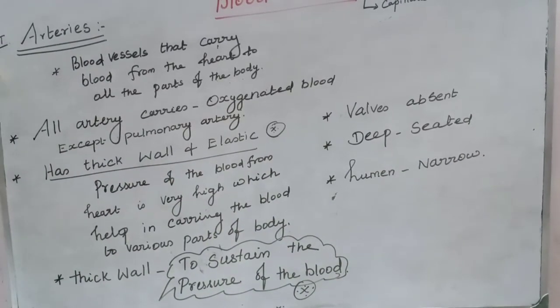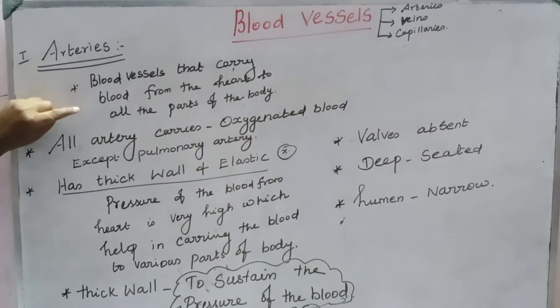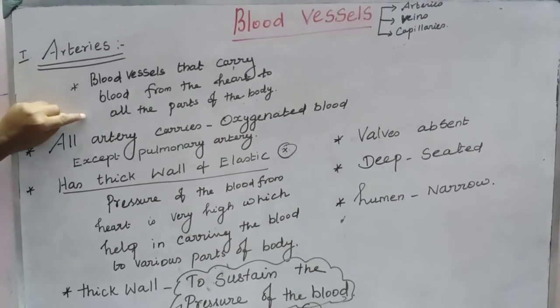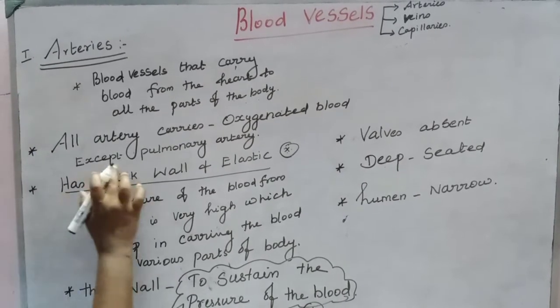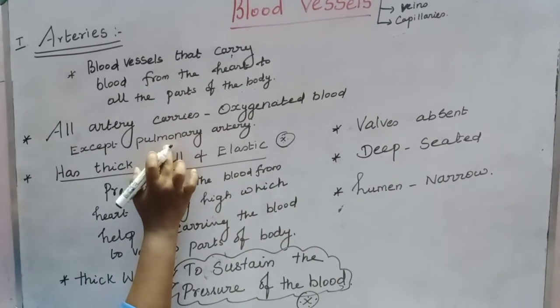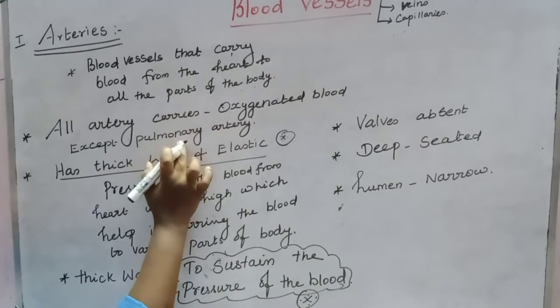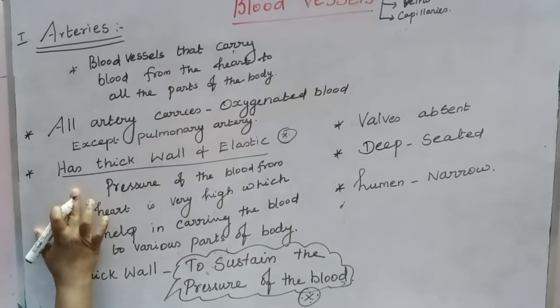Once again I'll explain. Arteries are the blood vessels that carry blood from the heart to all parts of the body. All the arteries carry oxygenated blood except the pulmonary artery. The pulmonary artery carries what blood? Deoxygenated blood. Then what about the wall?